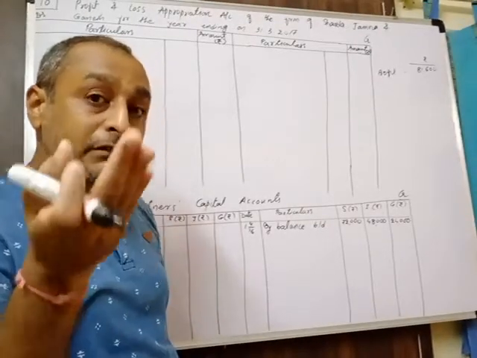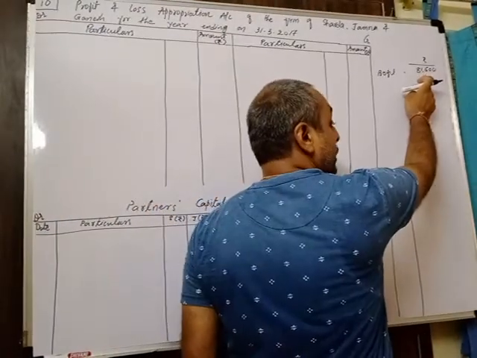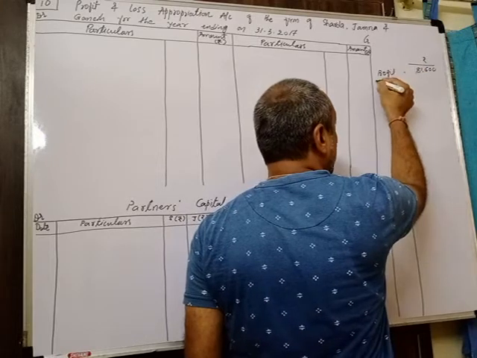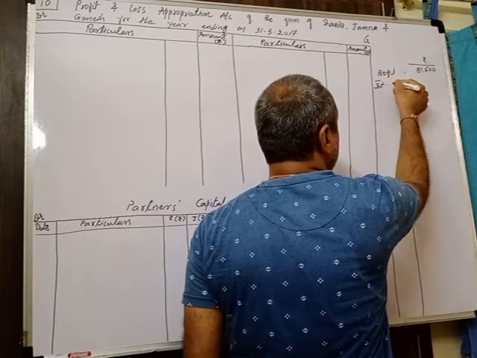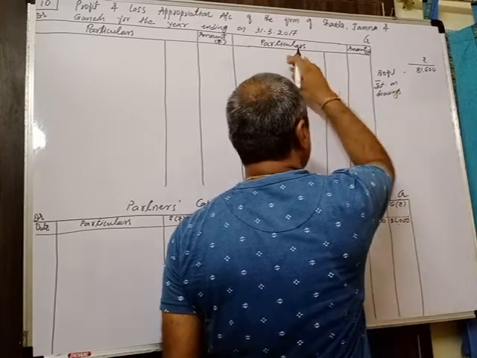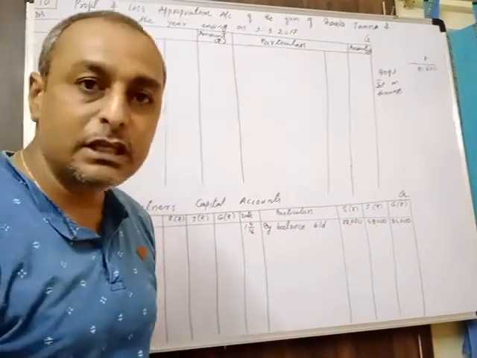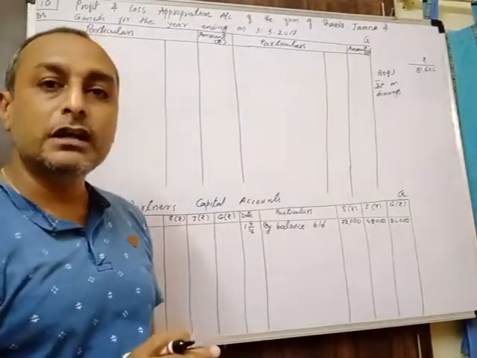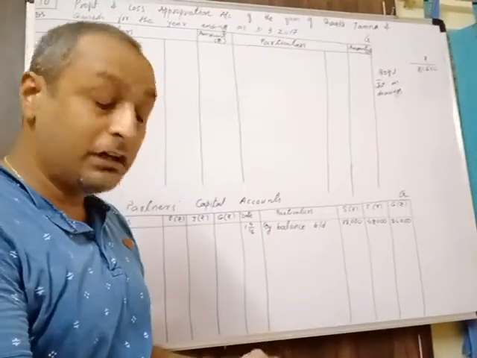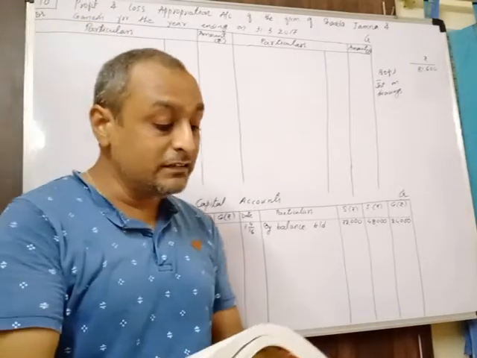Income means due to that our profit will increase, so they have already added interest on drawings in this profit. So from this we'll deduct interest on drawings, then we'll record both things separately in our appropriation account. We have to show both separately. Okay, so interest on drawings we have to deduct over here. So what is the rate of interest on drawings and on how much amount do we have to calculate? See, it is available.